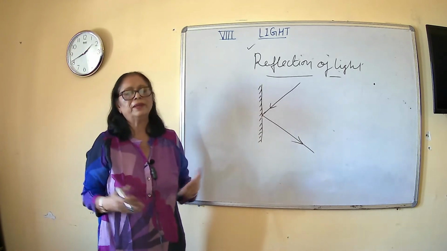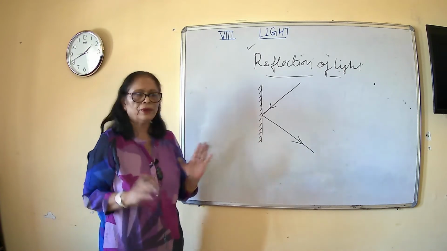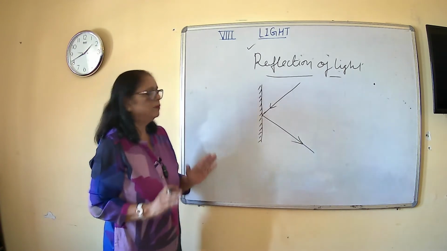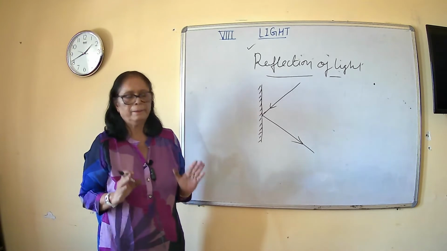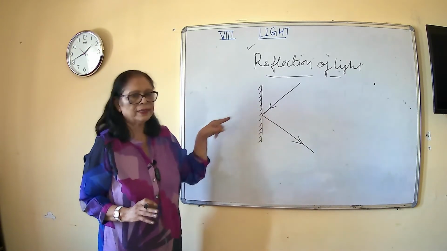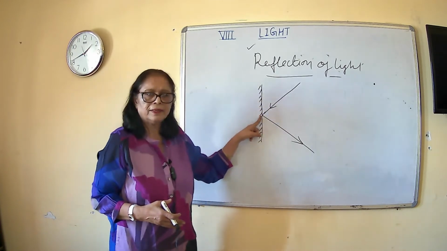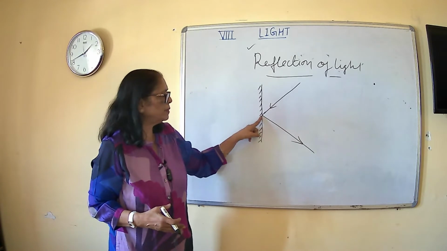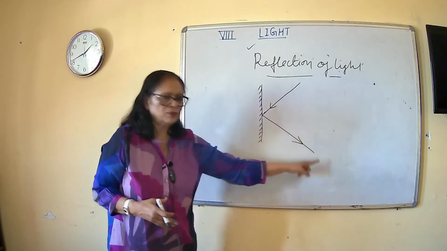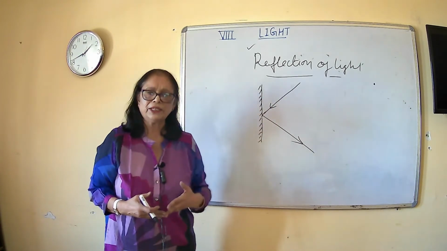We have concave mirror, we have convex mirror. These are known as spherical mirrors, but here we are talking about a plane mirror, not spherical mirror. So this is a plane mirror, straight line. पीछे से पॉलिश है, आगे से ये बिल्कुल शाइन कर रहा है. So this light ray falls on this shining surface, it bounces back, वापस वो इसी मीडियम में इस तरह से टर्न हो जाती है. This is known as reflection of light.